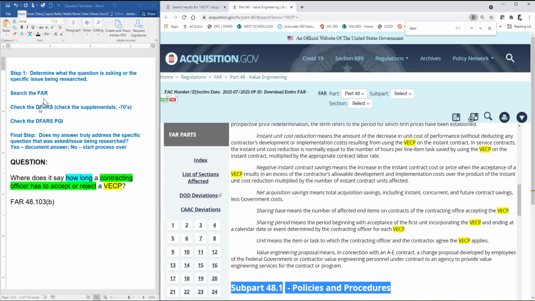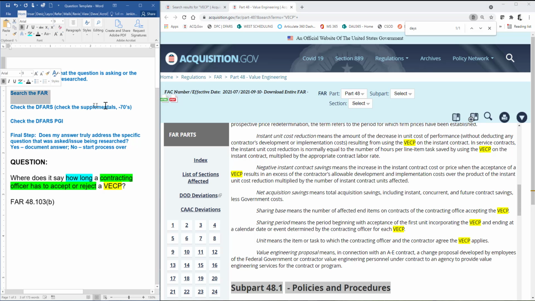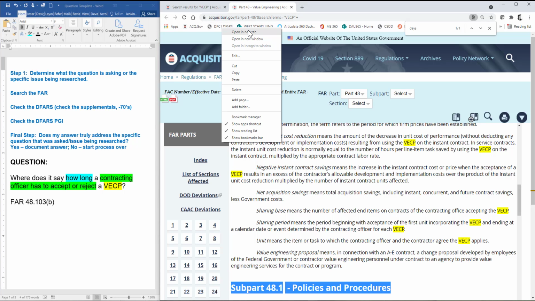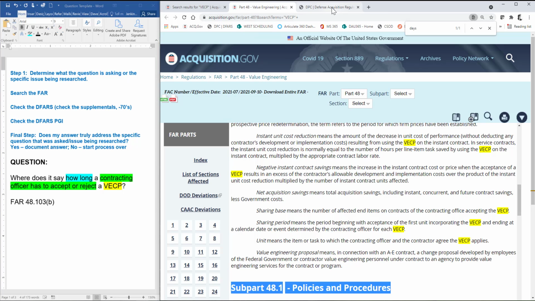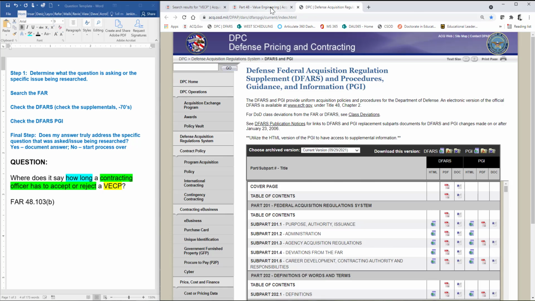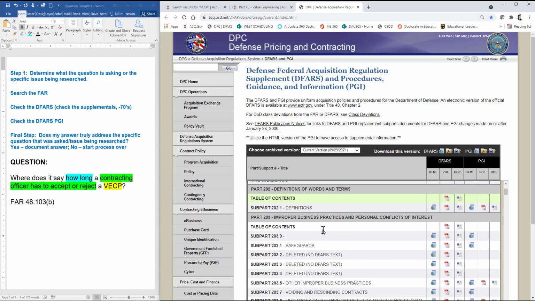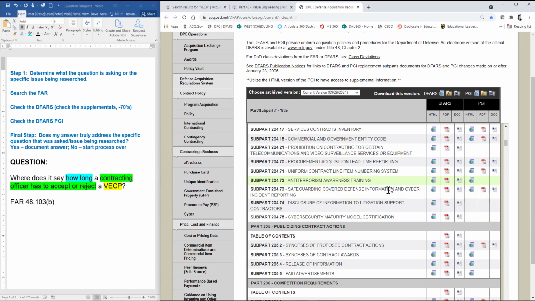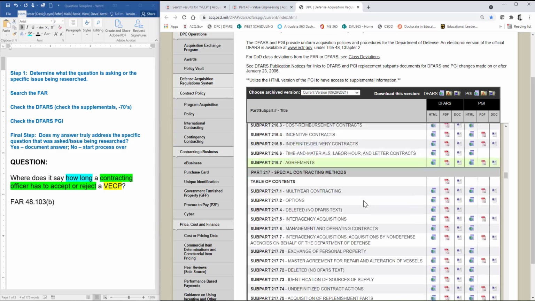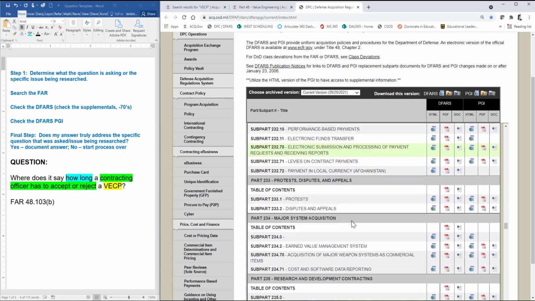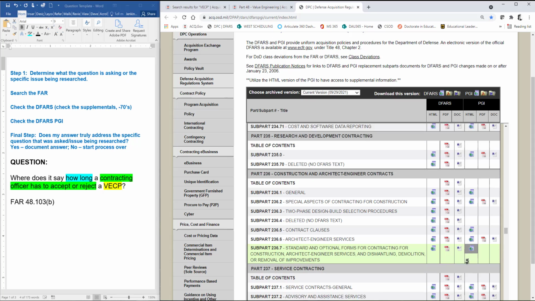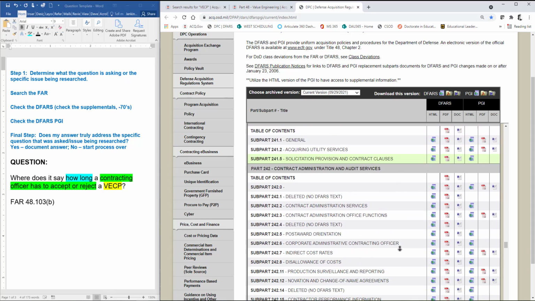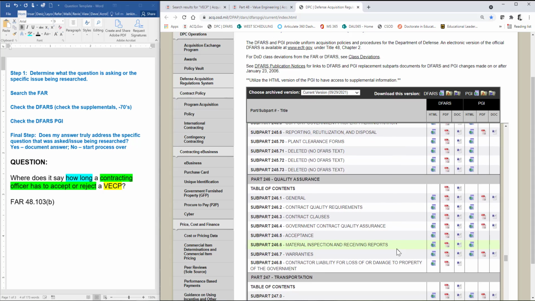Now I'm not done because I've only searched the FAR. Now I need to check the DFARS and the supplements as well as the DFARS PGI. So I'm going to open up the DFARS in a new tab. Remember, this is at DPC, right? And then here I'm going to scroll down to the corresponding part. It's FAR 48.103, so I need to go to 248. So I'm scrolling down to 248, right about there, and this is going to be 248.103.